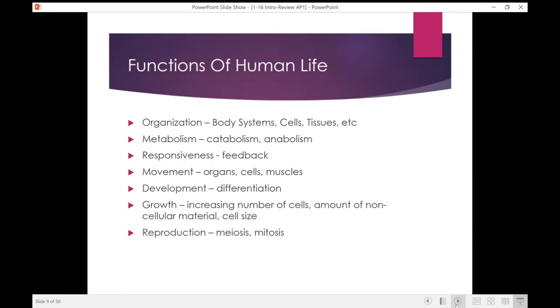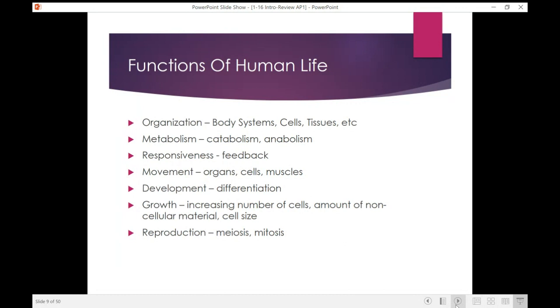We have to have responsiveness. So we have both positive feedback and negative feedback. Positive feedback, the mechanisms that we really talk about for positive feedback are going to be breastfeeding or lactation, the labor and contractions, and blood clotting.